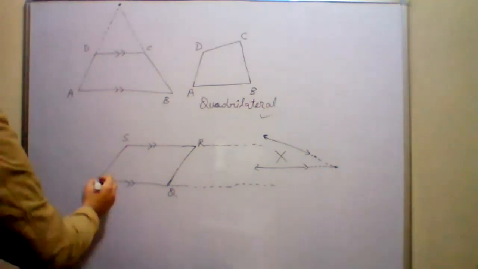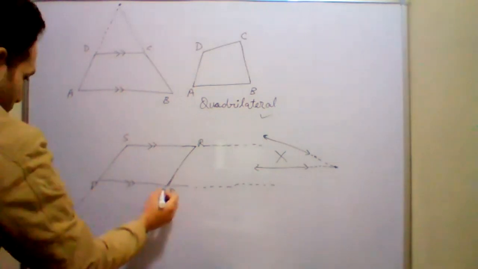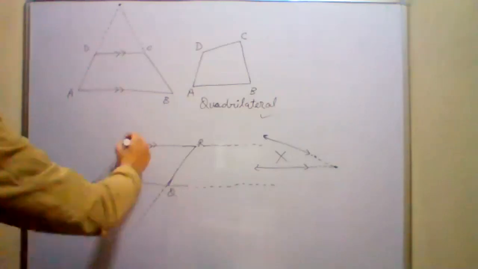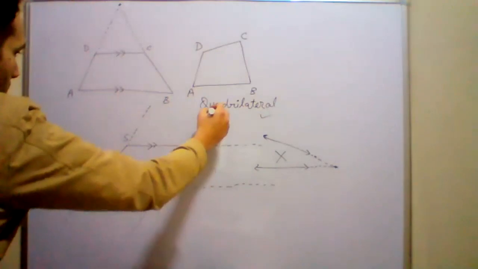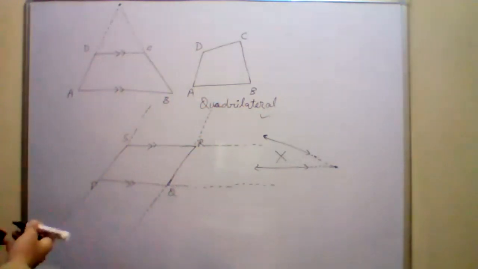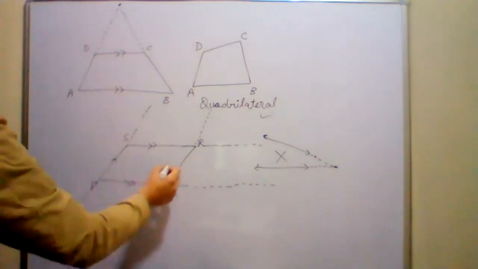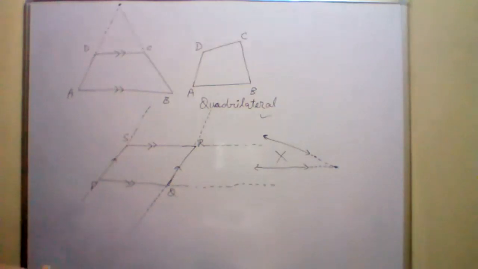Second pair of parallel lines, if I produce SP and the side RQ, then also they will never meet each other. Any side you can produce, here or there. So these are also parallel lines. So there are 2 pairs of parallel lines in a parallelogram. Understood all of you? Parallelogram?